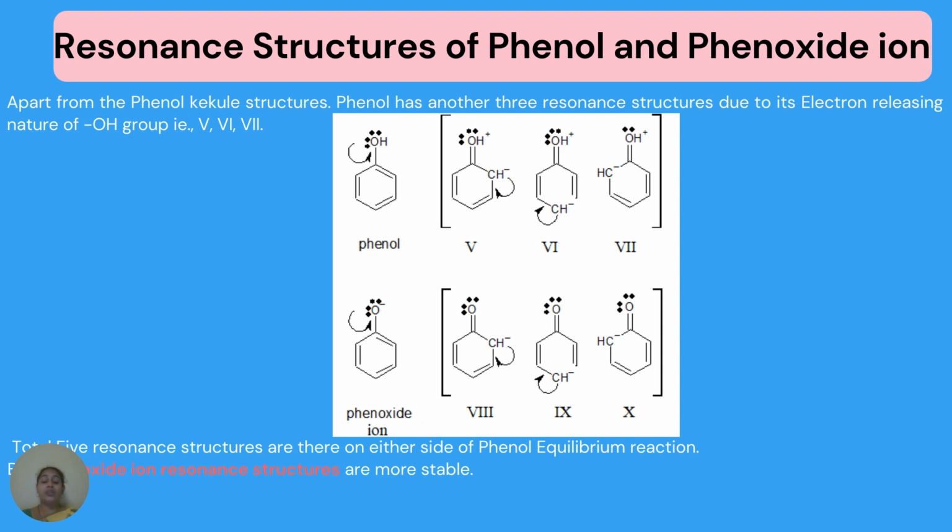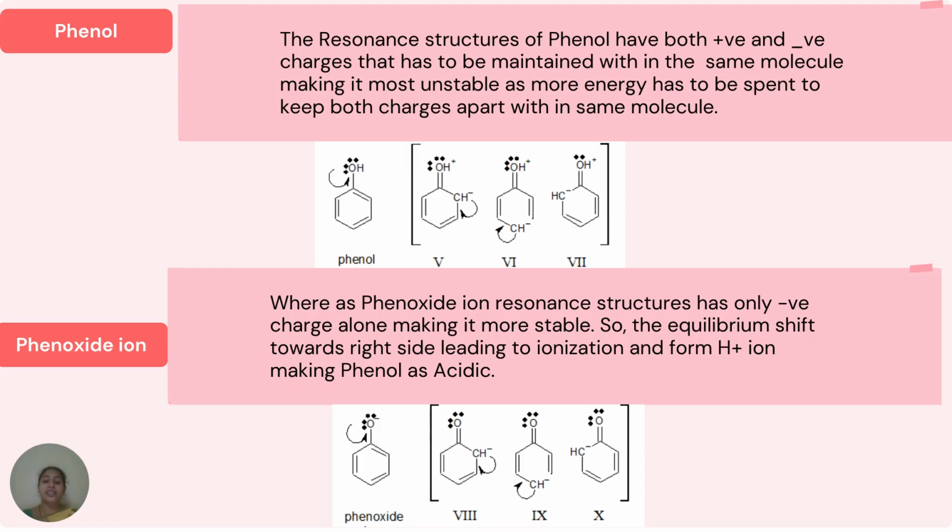So totally, for both sides of the equilibrium reaction, five resonance structures are present for phenol and five resonance structures are present for phenoxide. But among the two, the phenoxide ion resonance structure is more stable. What is the reason? Just see. The reason is that in phenol, both the positive and negative charges have to be maintained within the same molecule, making it unstable, as more energy has to be spent to keep both the charges apart within the same molecule.